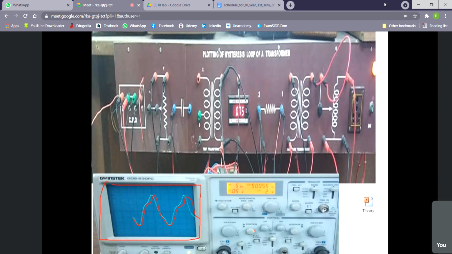I shall send you this oscilloscopic observation, only the oscilloscope part. You trace it on tracing paper or on ordinary A4 paper, whatever is possible, and paste it in your report and send it to me as I shall instruct. For this run, you will trace in this way.